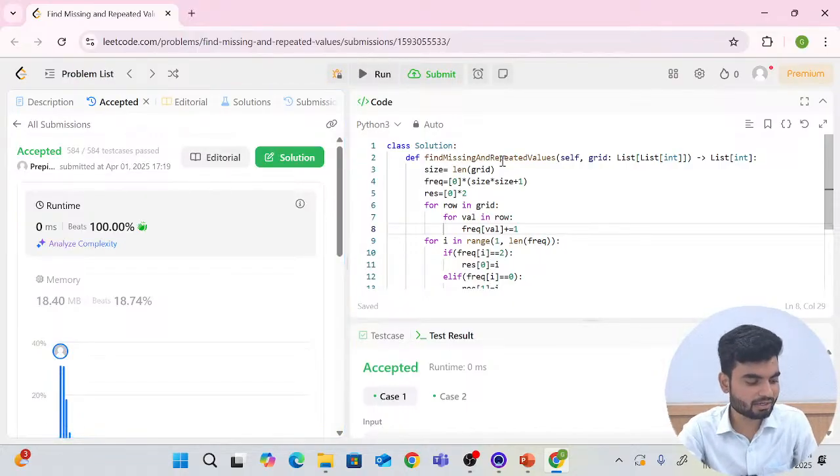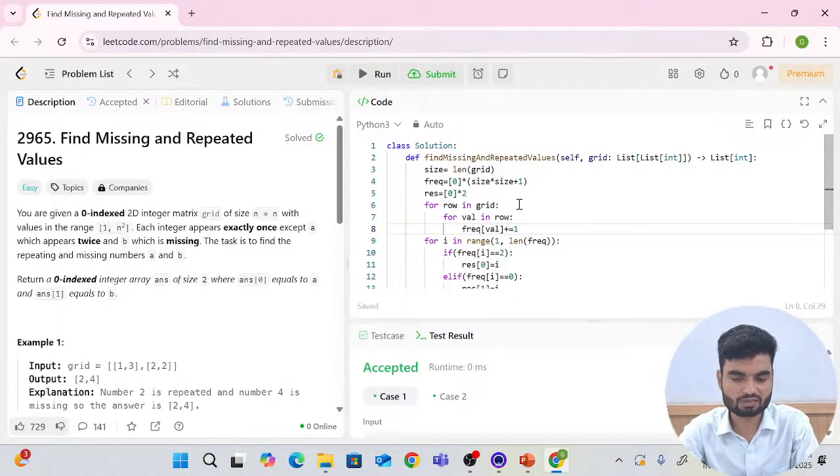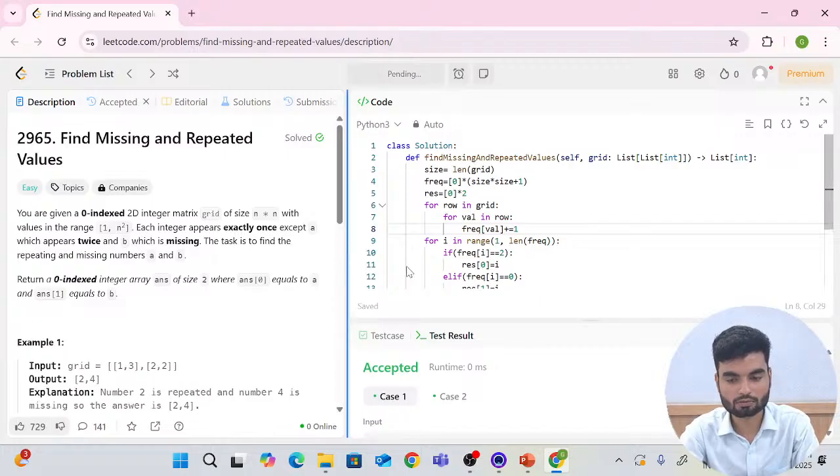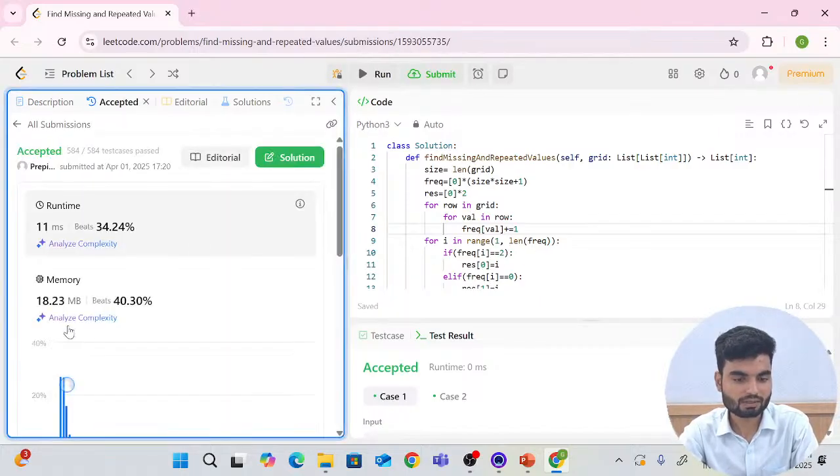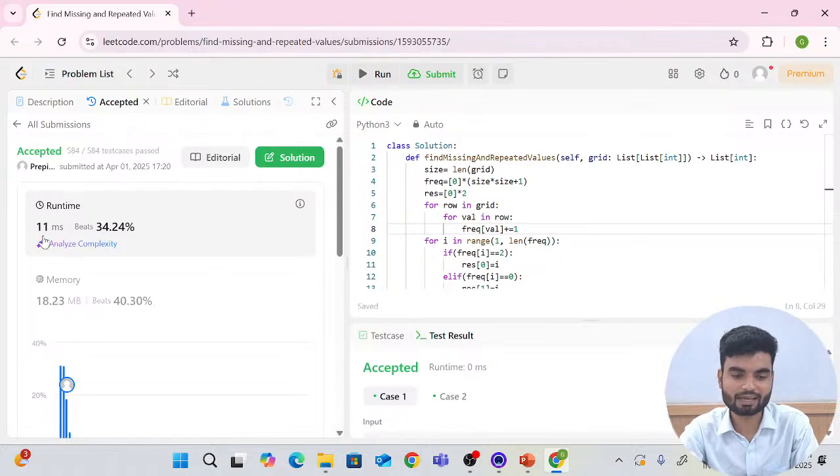Python 3 is an upgraded version of Python. You will have multiple different features. Okay, but look at this. This is consuming less memory than the other languages. In terms of memory, it's better. Look at this: memory 18.23 MB, but time is taking more, but memory is being optimized.